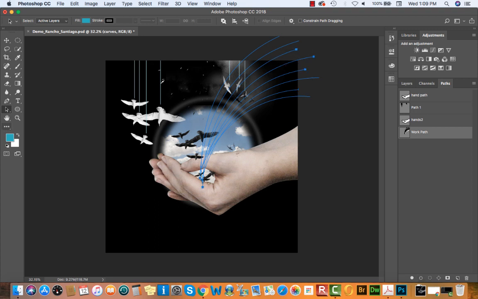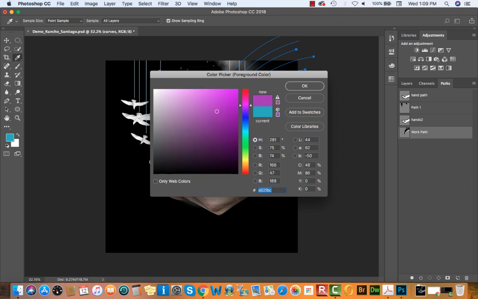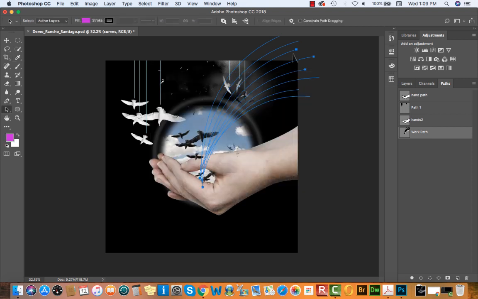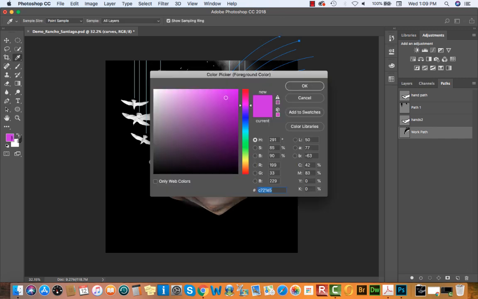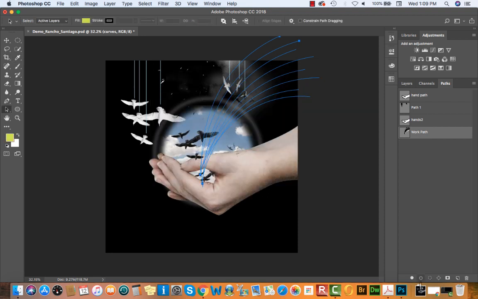So it's totally up to you what colors you want to use, if you want to have them all the same color, or if you want to have 9 different colors. It's totally fine. So I'm just going to keep changing the foreground color because that's the color of my brush, and then I'll apply it. Oops, I think I missed those somehow.